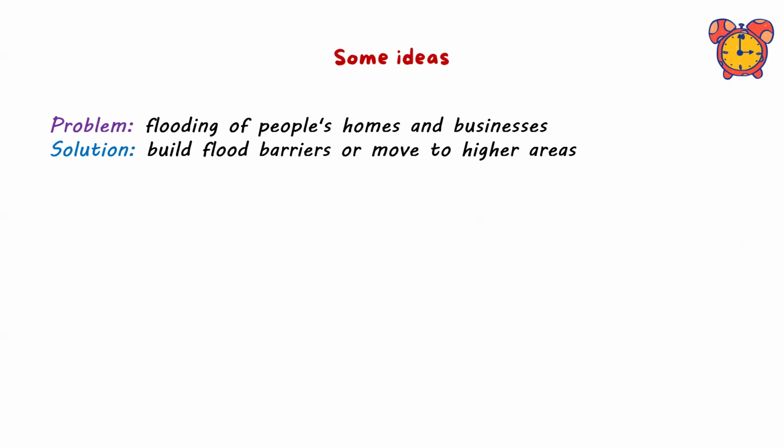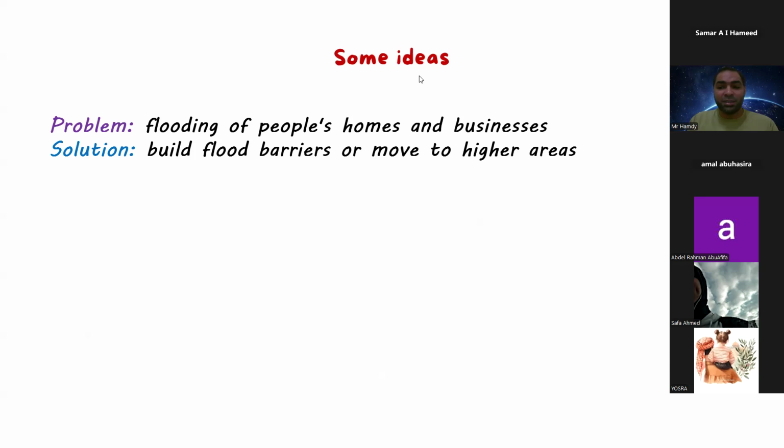Can you give me another problem and another solution? Do you have the ability to write about that? Just one problem, just one solution. Hello? I need a problem and a solution about global warming, about the keyword.